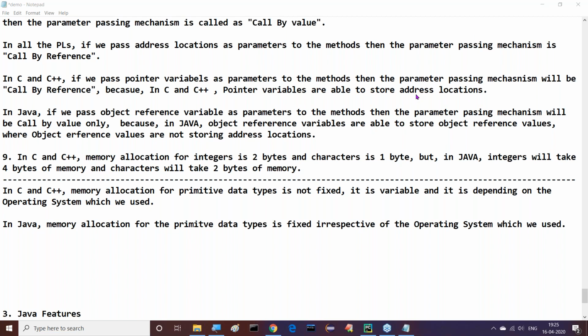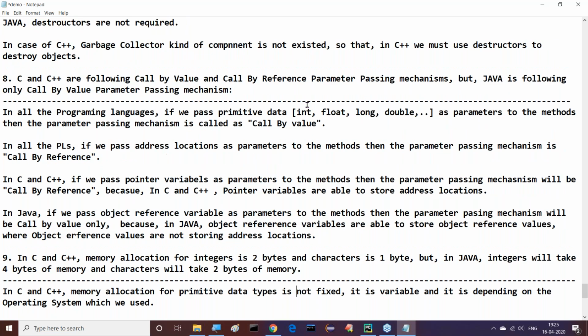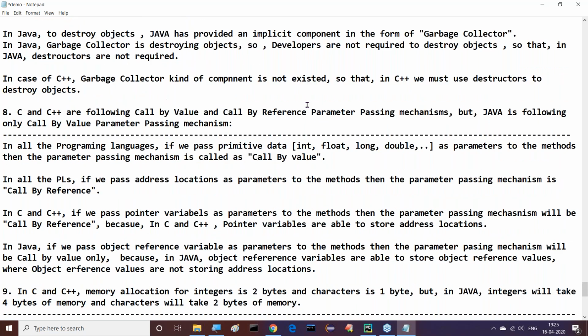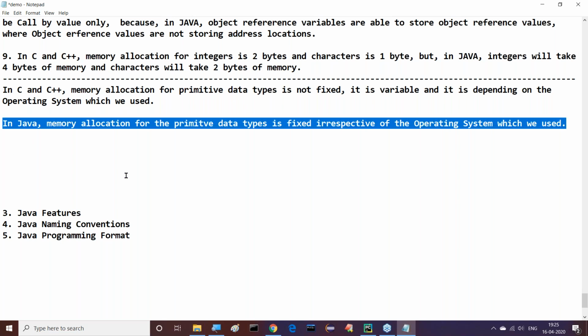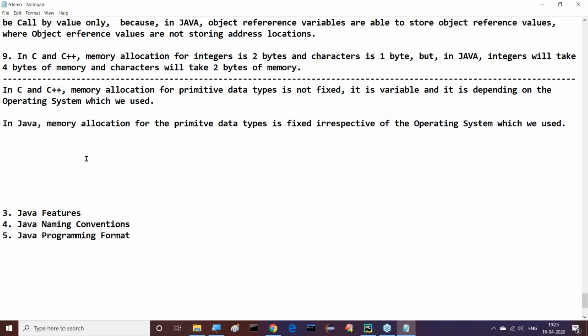So primitive data types, I said to you already. Anyway, once again I will talk about the data types. Try to understand it. In case of Java, memory allocation for the primitive data types is fixed irrespective of the operating system which we use. Primitive data types in the sense primary data types and predefined data types.